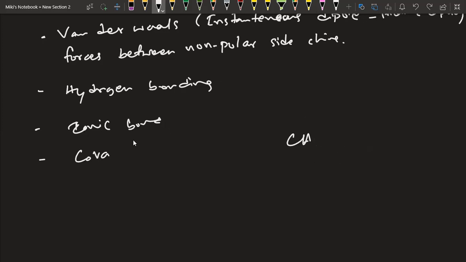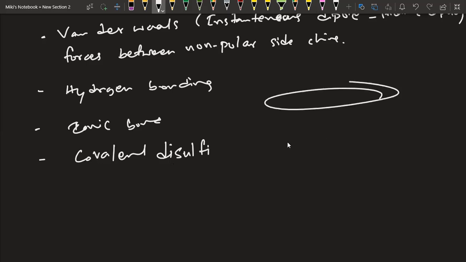This is covalent. There are also some stronger bonds. So covalent disulfide means between two sulfide groups, one from each peptide chain. Let's say there's one chain and another chain, and both have sulfide. So between that sulfide, this bond could be formed.